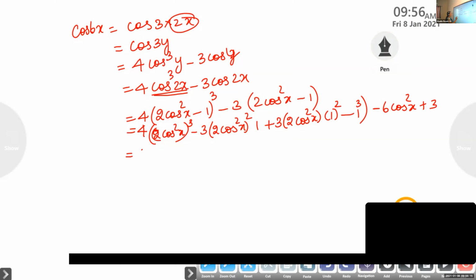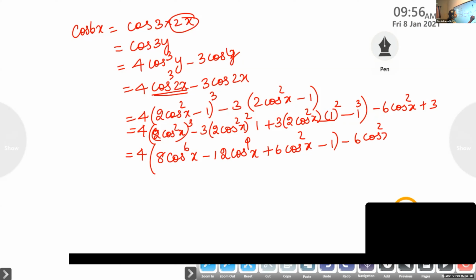So that is 4 into, what is 2 cos square x the whole cube? 8 cos raised to 6x, minus 2 cos square x the whole square: 2 on squaring gives 4, 4 into 3 is 12 cos raised to 4x. Again plus 6 cos square x minus 1, minus 6 cos square x plus 3.